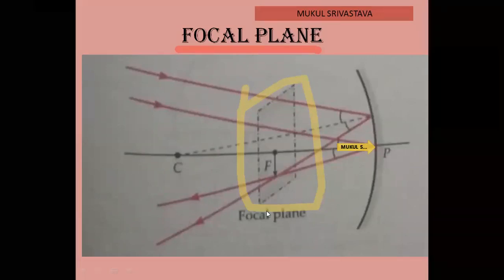This one is the focus, and this one represents the focal plane, which is perpendicular to the principal axis and passing through the focus. This is the focus here, and this one is the plane, the focal plane. Now is this one clear to you?